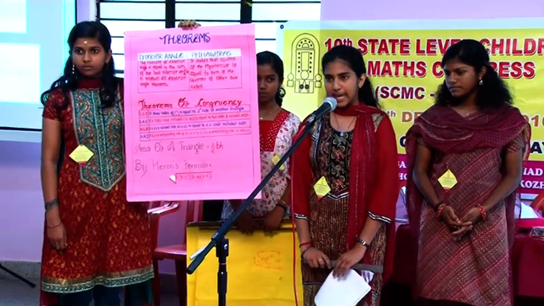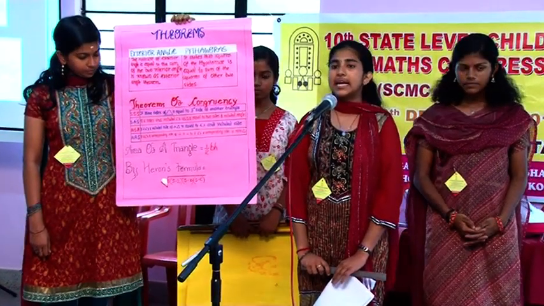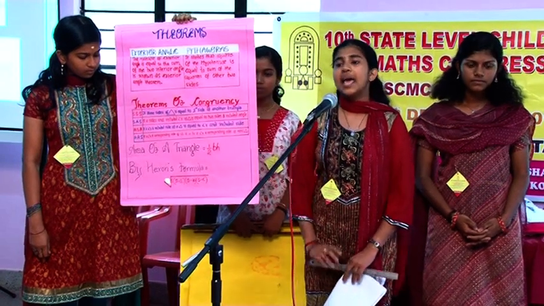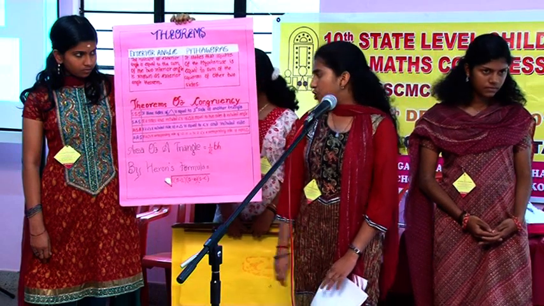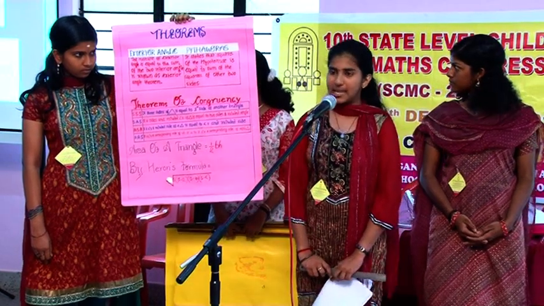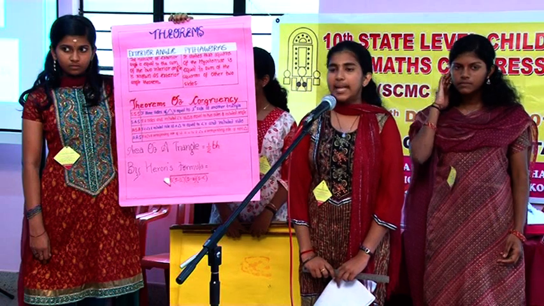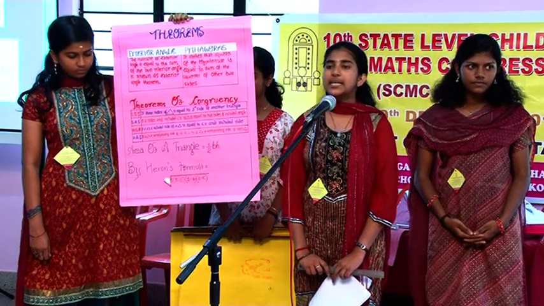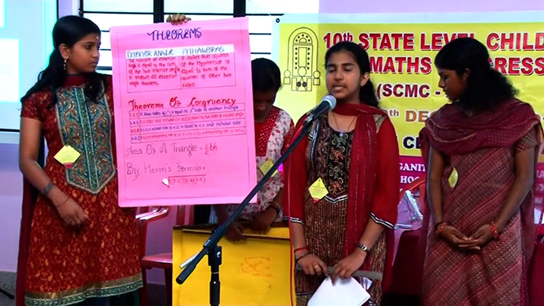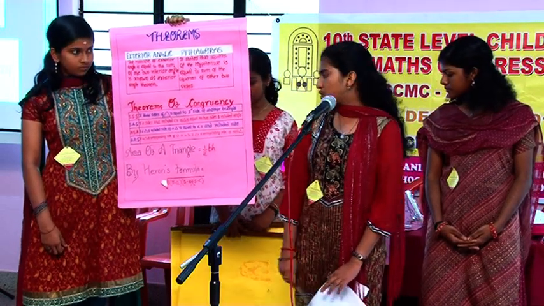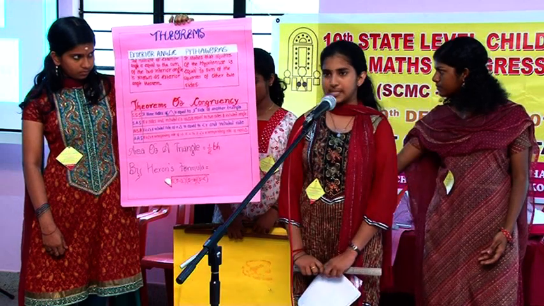Next is ASA. That means if 2 angles and the included side of one triangle are equal to the 2 angles and included side of another triangle, it is said to be the ASA criterion of congruence. Next is AAS. That means if 2 angles and the corresponding side of one triangle are equal to the 2 angles and corresponding side of another triangle, it is said to be the AAS criterion of congruence.